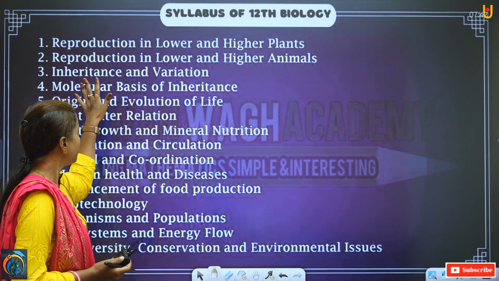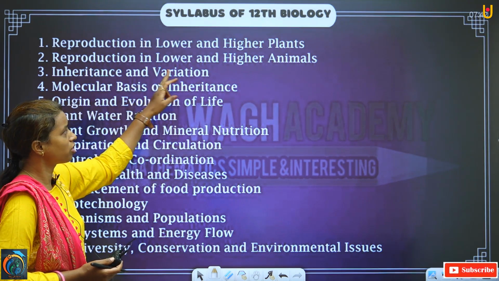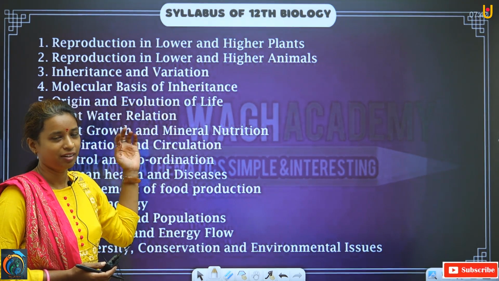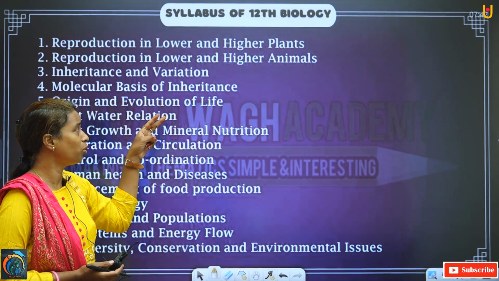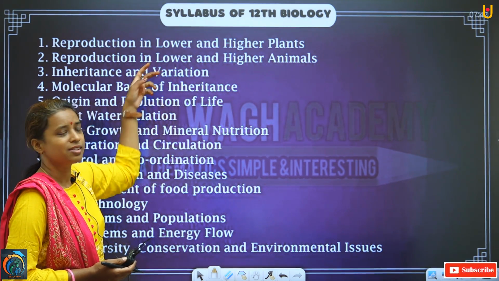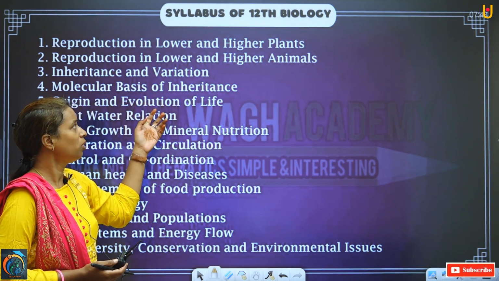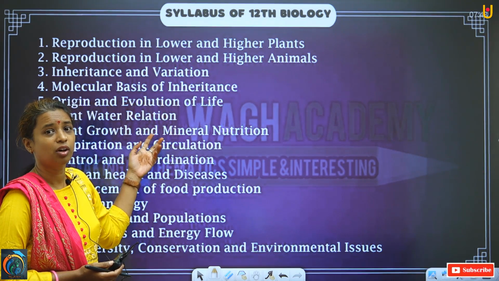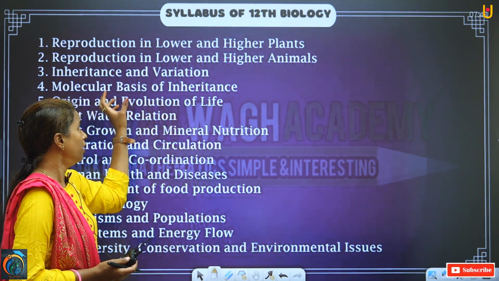Now, the second chapter is reproduction in lower and higher animals. Again, the same as we are going to study in plants. The difference is only that some methods are different to reproduce in animals.